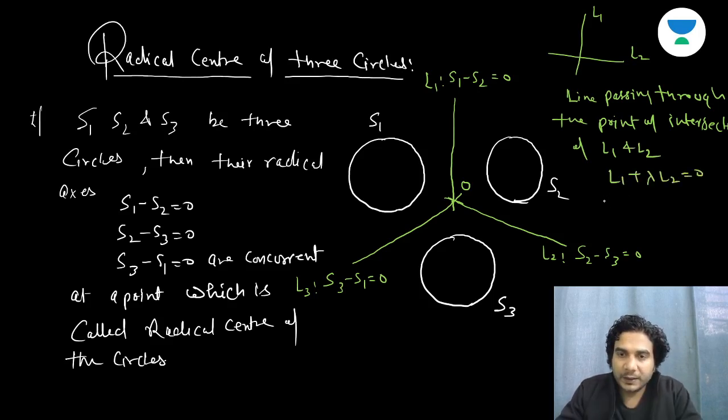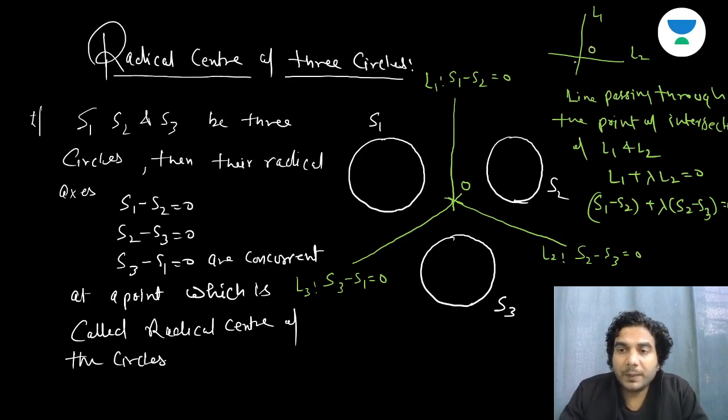So L1 is S1 minus S2, plus lambda times L2, which is S2 minus S3, is equal to 0. Now you can see, if you take lambda as some number, say 2, 3 or 4, that line will pass through O. So for some value of lambda, it should become L3 also, because if L3 is passing through O, then for some value of lambda it should become L3.